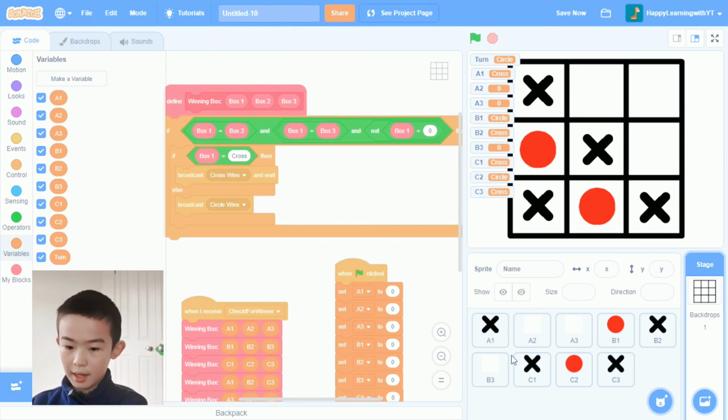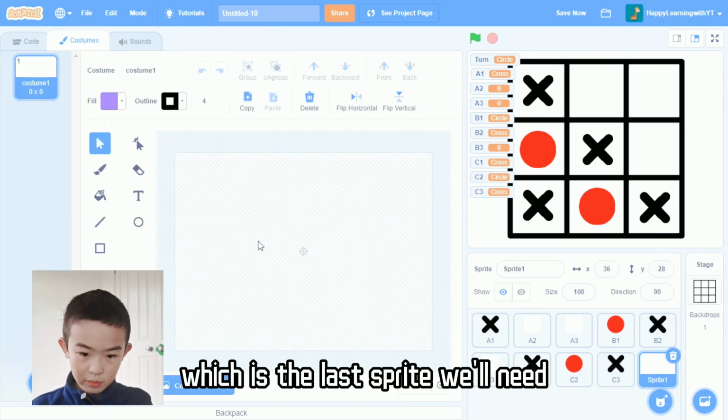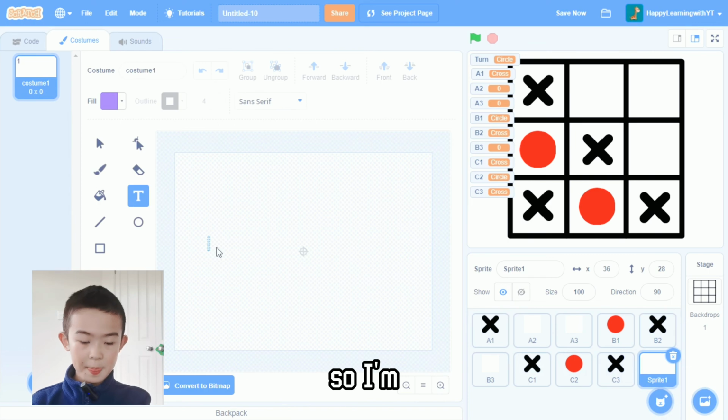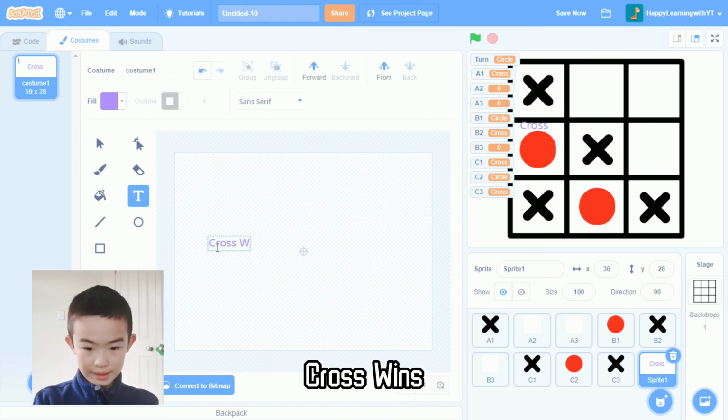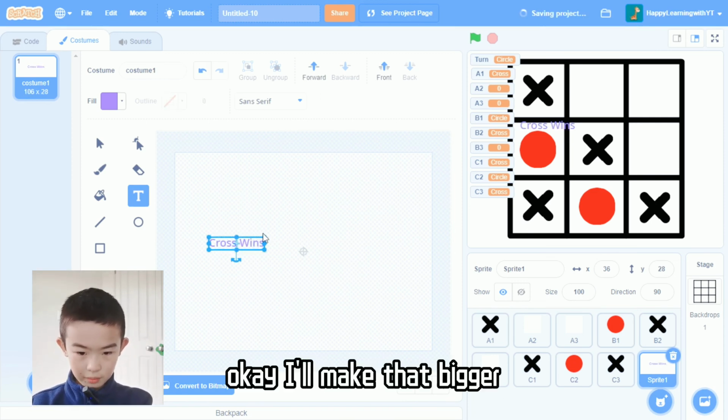So I'm going to make a new sprite, which is the last sprite we'll need for today's video. So the first one, cross wins. Okay, we'll make that bigger.